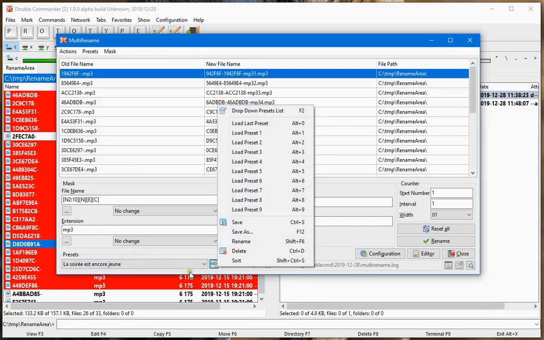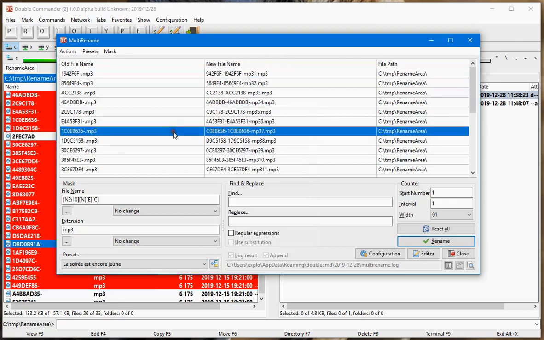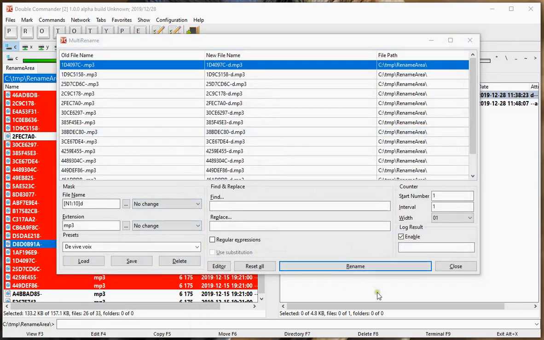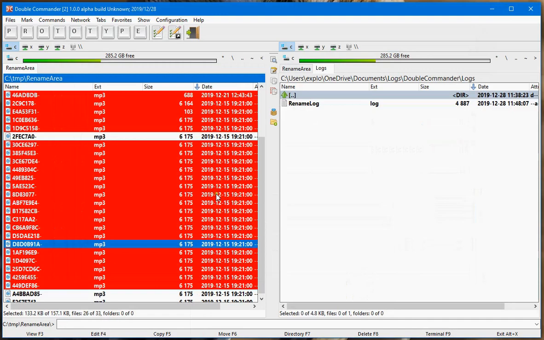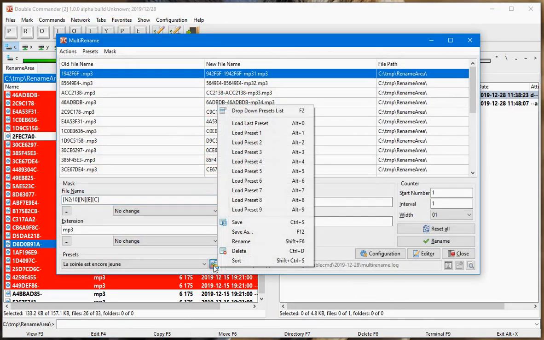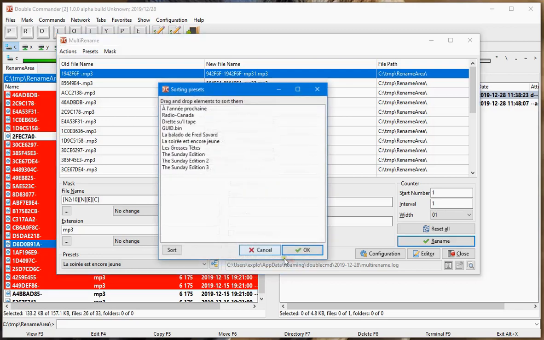There is the shortcut to quickly load the preset, to quickly drop the list to access it, and all the possibilities of renaming a setup, or copying it by doing the save as. I use F12 as Microsoft uses it in some applications, and also the sort that I think we'll see later.